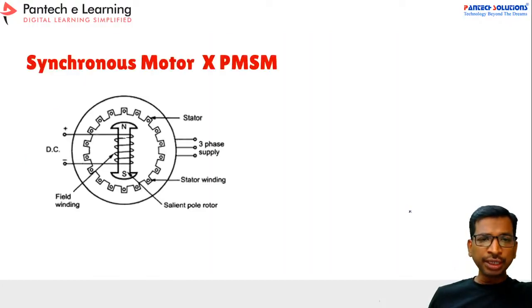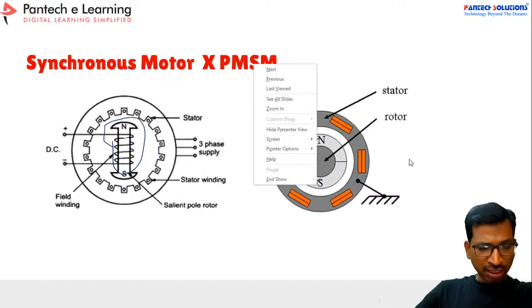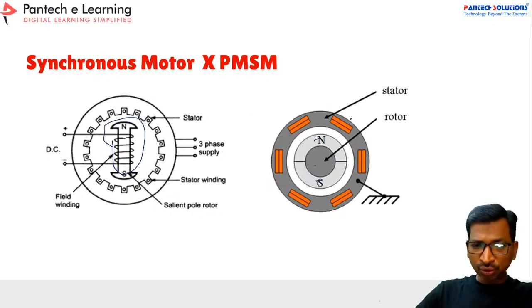So now let us move to the synchronous motor and then the permanent magnet synchronous motor. See here, the synchronous motor has a coil, whereas the permanent magnet synchronous motor does not have any coil. So it's a permanent magnet, right? This is one magnet and this is another magnet. Now if you apply a voltage to the coil, then the resultant flux will induce to the magnet. So this magnet will synchronize with the stator supply frequency.